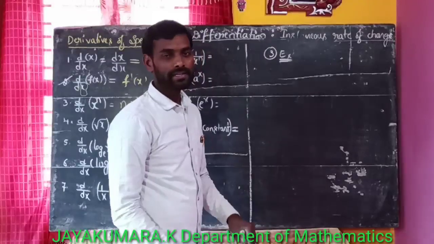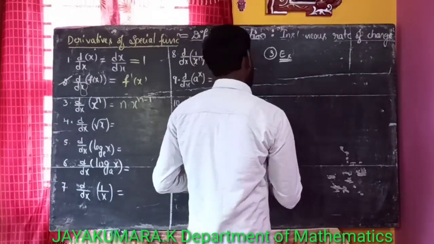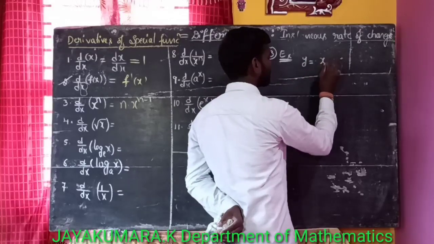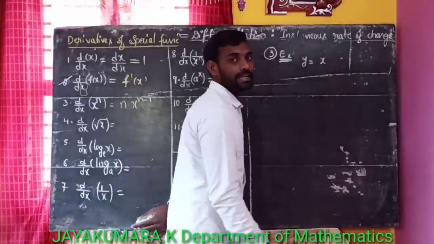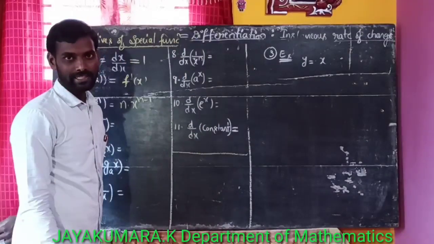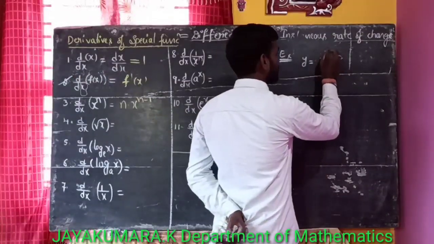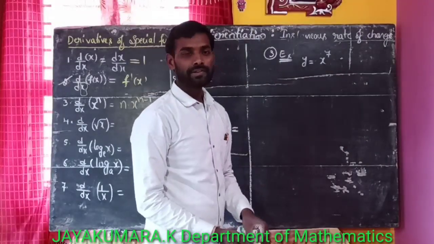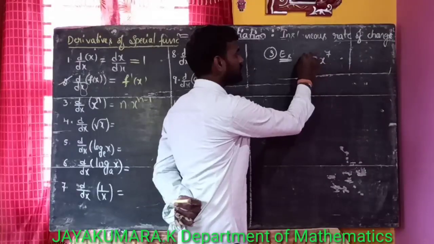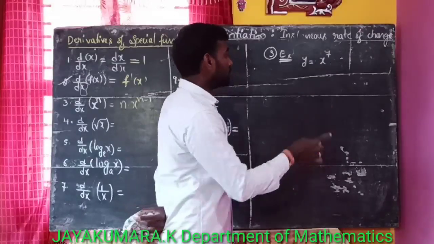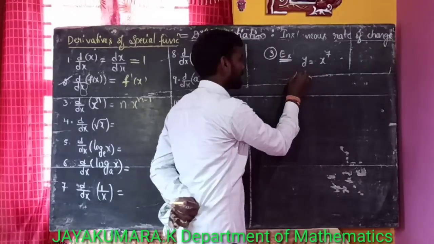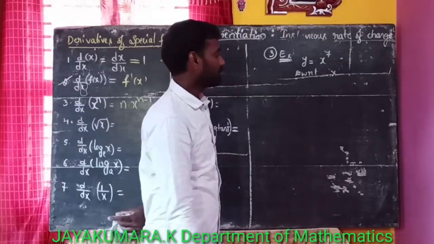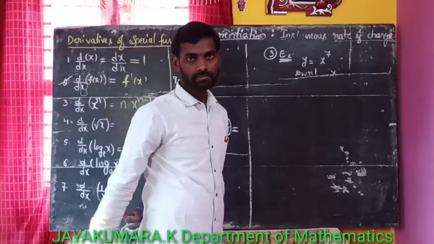Here, for example, y is equal to x to the power of n, where n is nothing but any constant. Here, x to the power of 7, for example. What is the derivative of x to the power of 7? Now observe, dear student, this function is in terms of x, so we should differentiate this function with respect to x only, because this is a function of x.